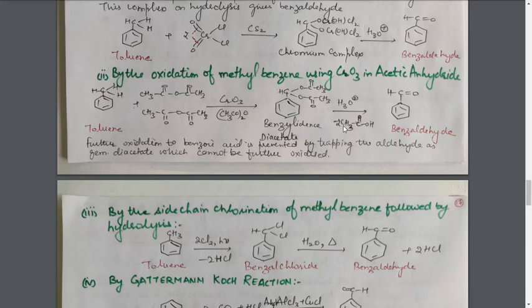Then again in the same way, hydrolysis is carried out in the acidic medium. During the hydrolysis, these two bonds will be broken, and again the water will also undergo breaking of its two bonds. The hydrogen will go to these two carbon oxygen atoms, and the species removed is the CH3C double bond OH.